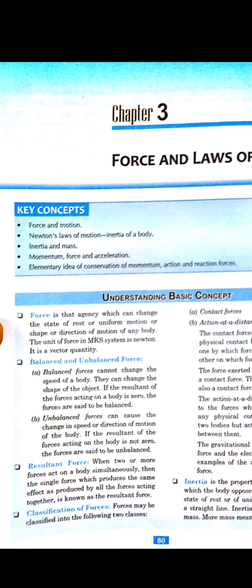If we are sitting stationary, it doesn't mean that we are not having any force. We have a force in the downward direction, that is our weight, mg, acting downward. Then the reaction force acts in the opposite direction. So together these forces give the resultant force. The sum of the different forces acting on it will give the resultant force.